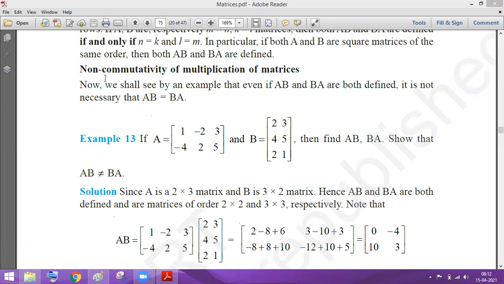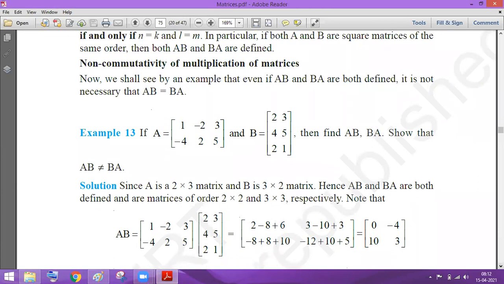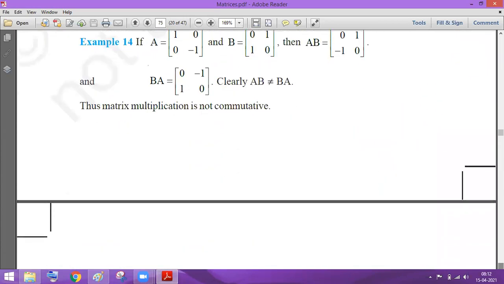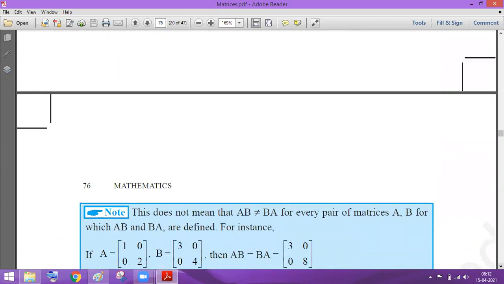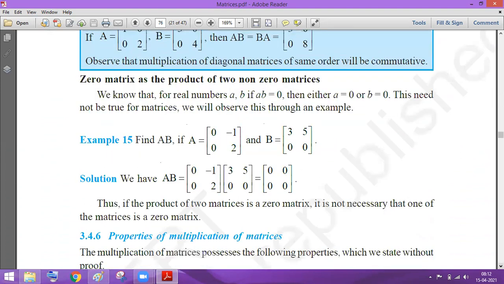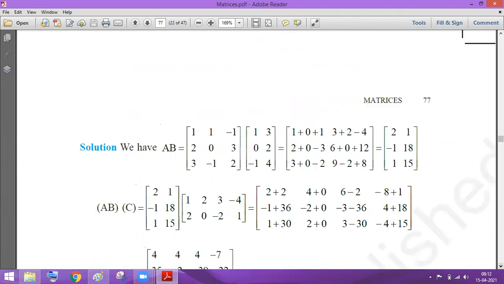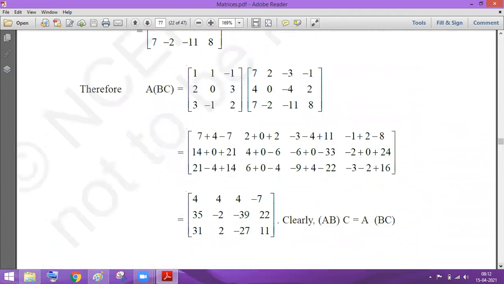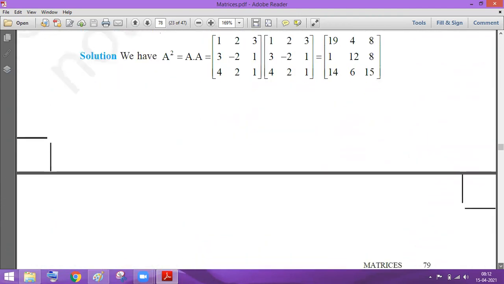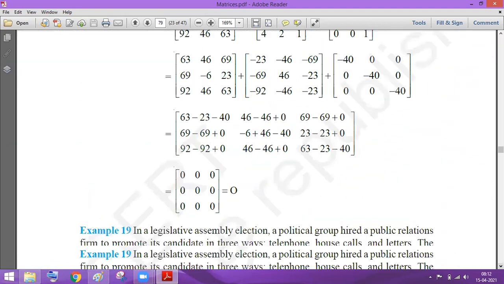I will discuss these properties: commutative property, associative property, distributive property. I'll discuss that later, or I think I will take it in the next lecture. So don't worry about the properties. I'll take that separately, कि कौन से केस में कौन सा प्रॉपर्टी वैलिड है नहीं है. I'll take that.